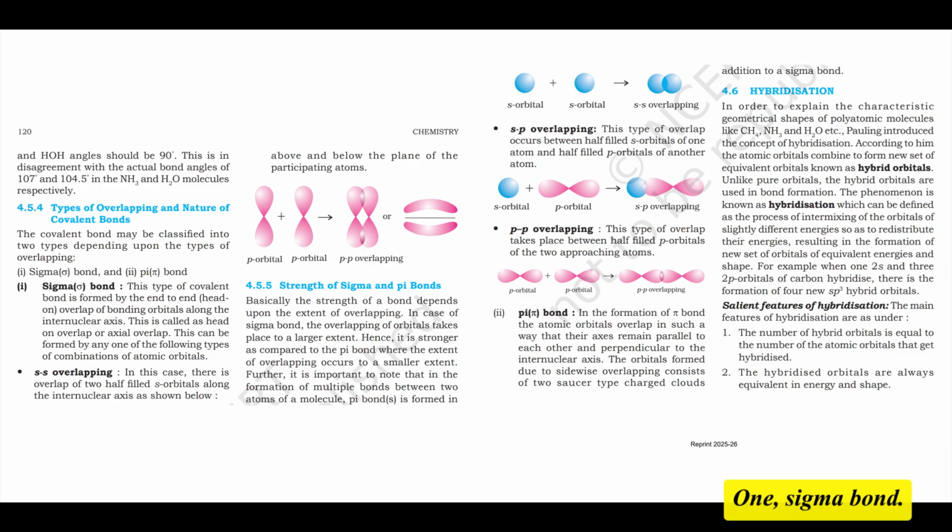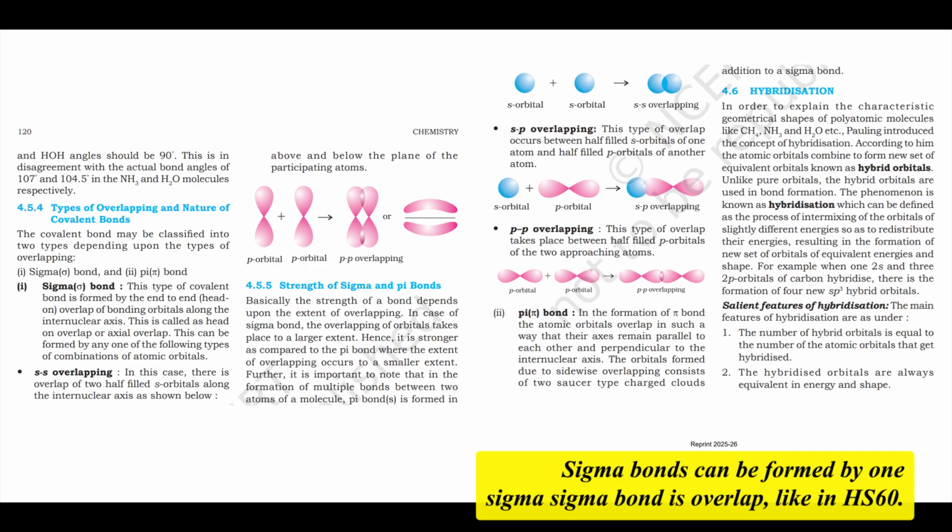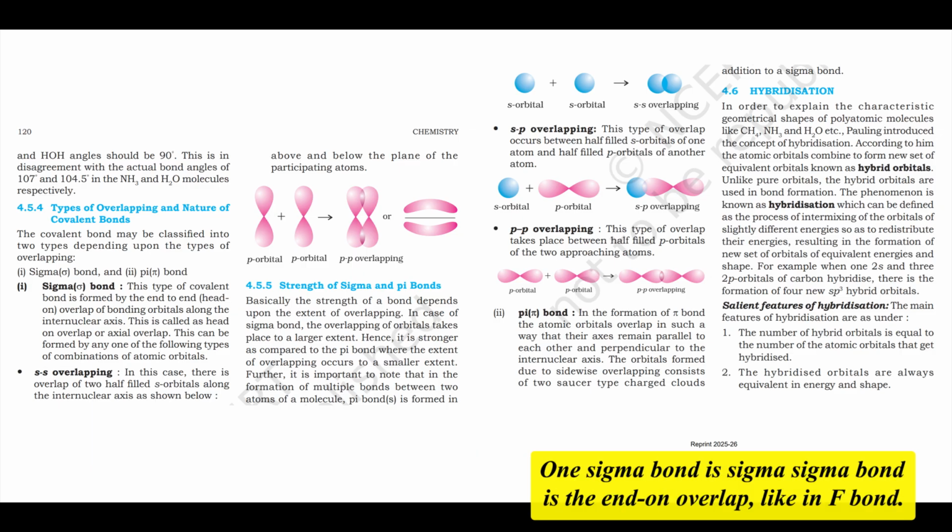the 2 nuclei. 1. Sigma bond. This type of bond is formed by end-to-end or head-on overlap of atomic orbitals along the internuclear axis. It's characterized by cylindrical symmetry around the bond axis. Sigma bonds can be formed by s-s overlap, s-p end-on overlap, or p-p end-on overlap.